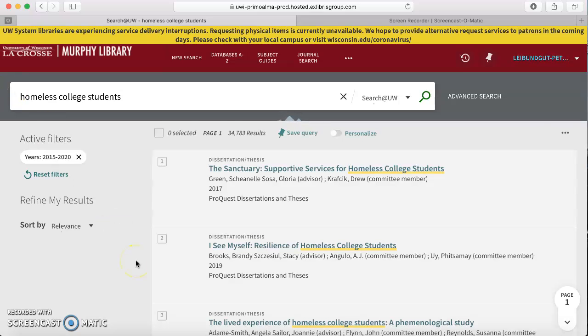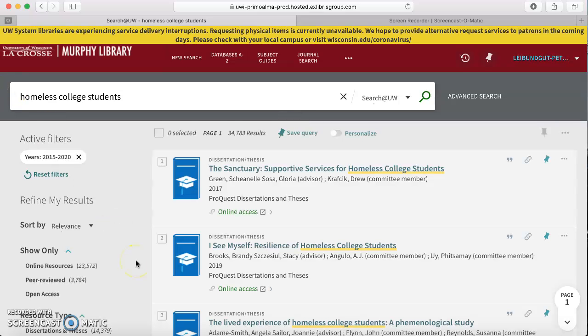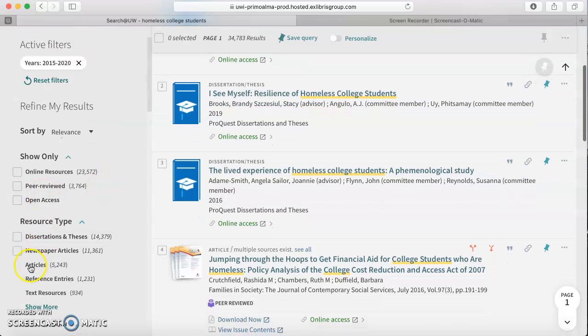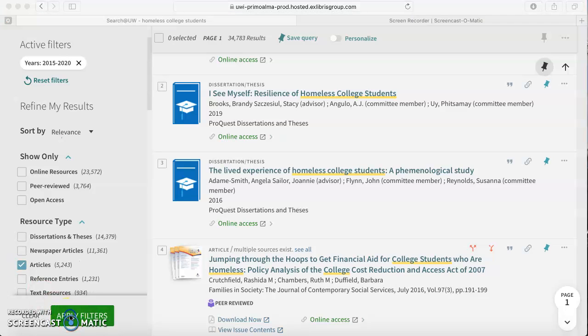So what I will do for the purpose of this is, maybe you're not getting a lot of results in Academic Search Ultimate on your topic because it's really specific. So I would go ahead and search homeless college students, and I want to look at articles. Notice how I already have 5,200 articles that I could look at.